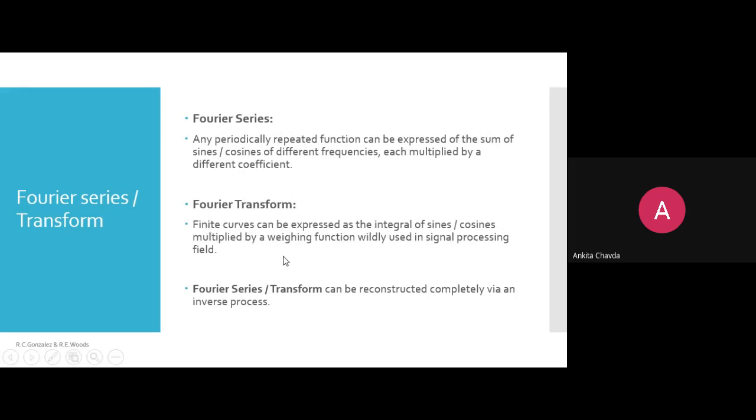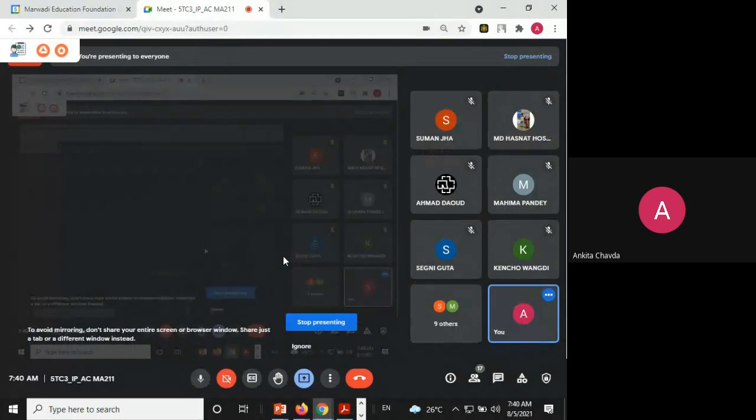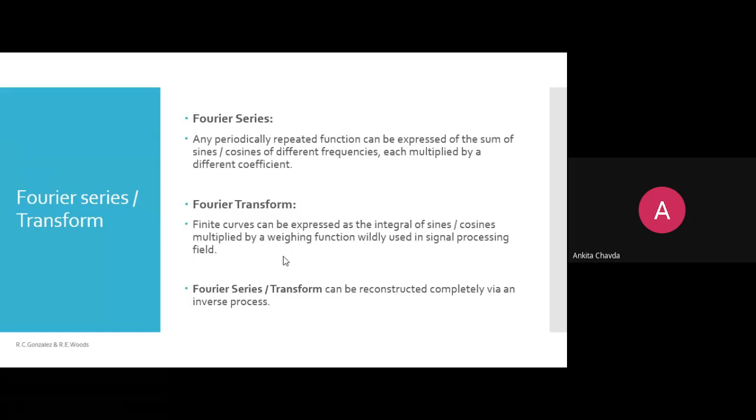Then what is the Fourier transform? The Fourier transform means a finite curve that can be expressed as the integral of sine or cosine multiplied by a weighting function, meaning some weightage you are giving, right? And that function is widely used in the signal processing field. So that we know. I think you even learned that in the DCM subject, right? In that you are dealing with these frequencies only, I think, right? What is sampling and all, yeah. So you already know this signal processing, which is the analog one.